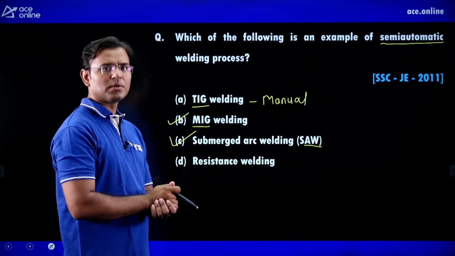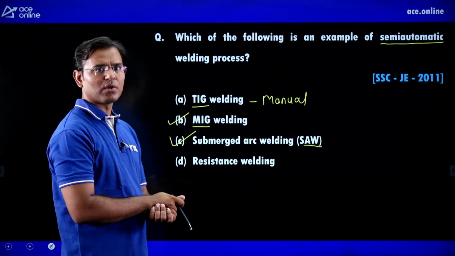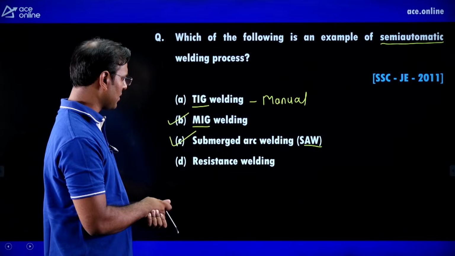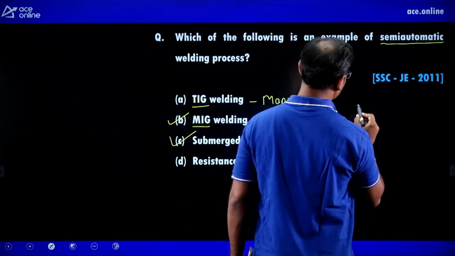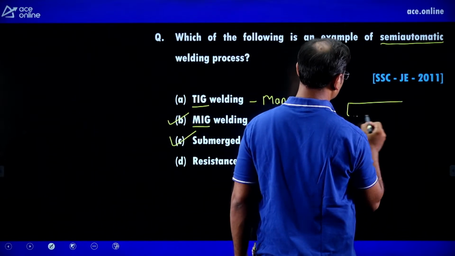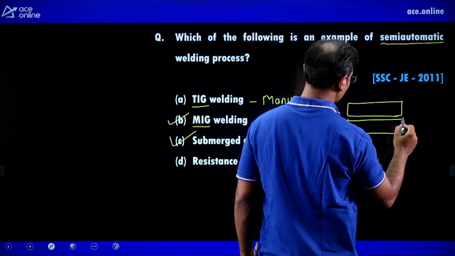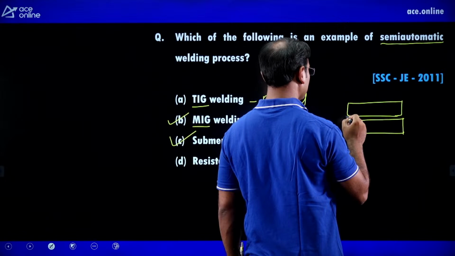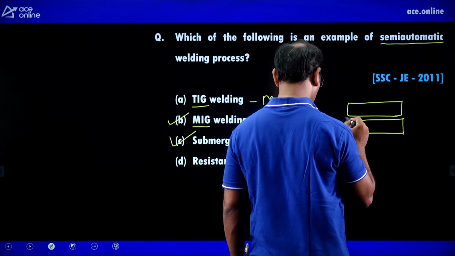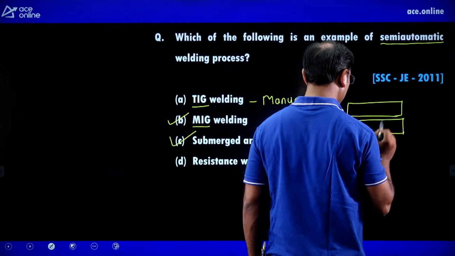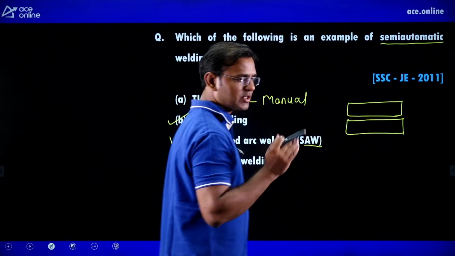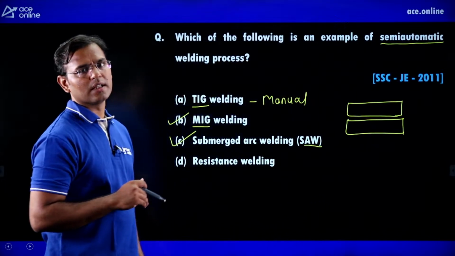Guys, both methods are not fully automatic, although the machine works automatically. If there are two plates which we have to weld, the process will start from here and go up to the end, and the machine will work automatically.